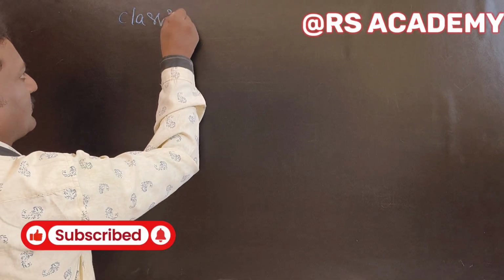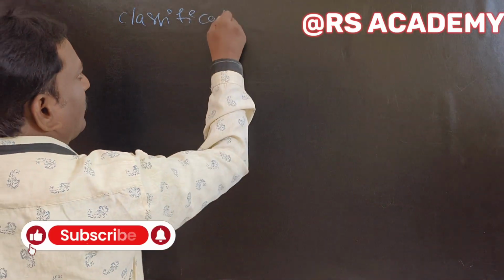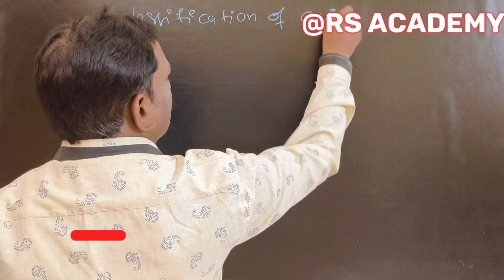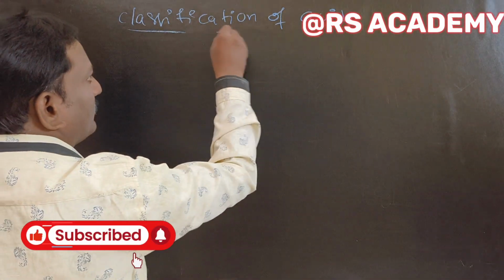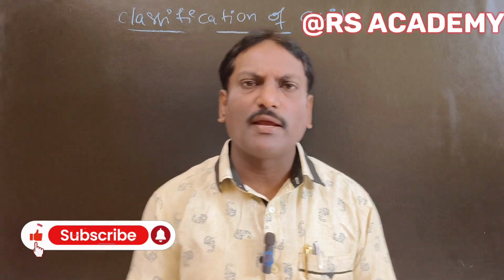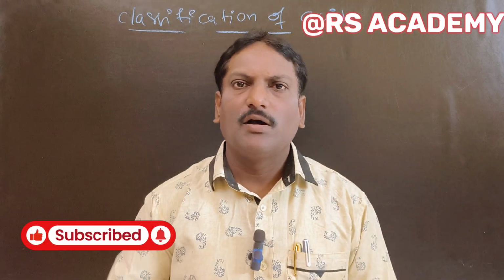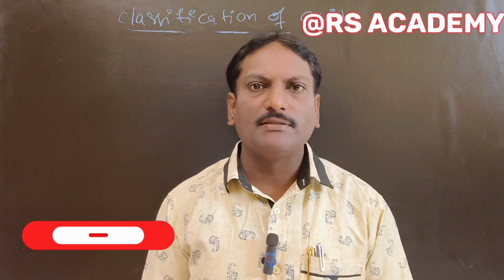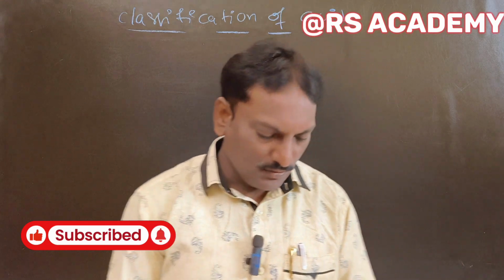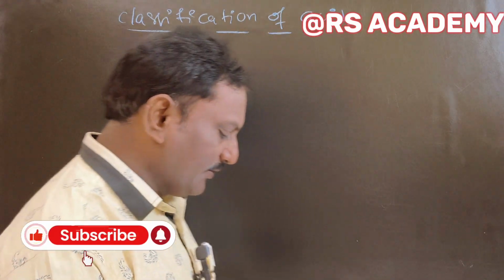Classification of acids. Acids are classified into different types: strong acids, weak acids, organic acids, inorganic acids, monobasic, tribasic, based on some points. So acids can be classified into different types